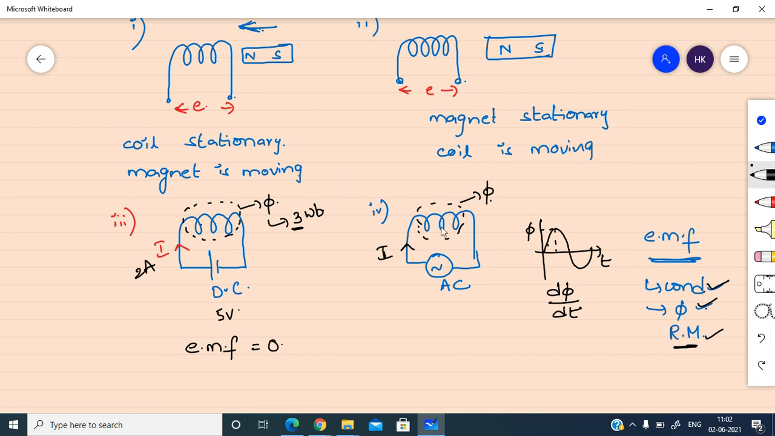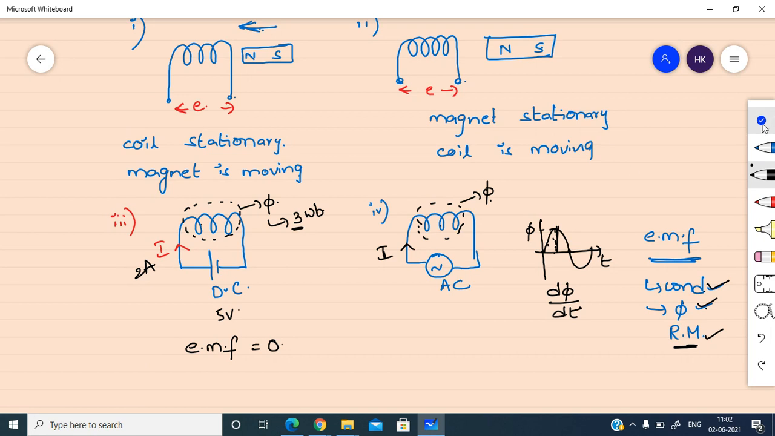Here the flux is linking with this coil. At this instant of time, zero flux. Next, at this instant of time, maximum amount of flux will link with the coil. Again, at this instant, flux linking with the coil is zero. That means at each and every instant of time, the flux linking with the coil is changing.